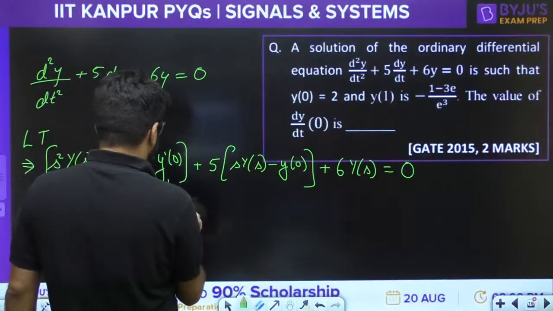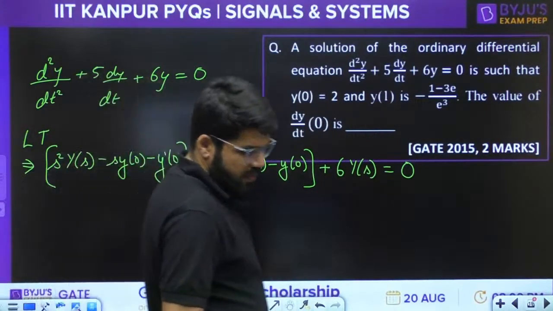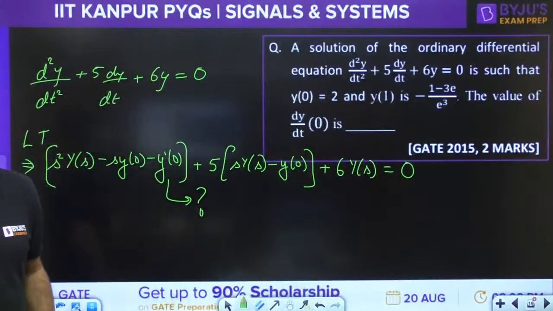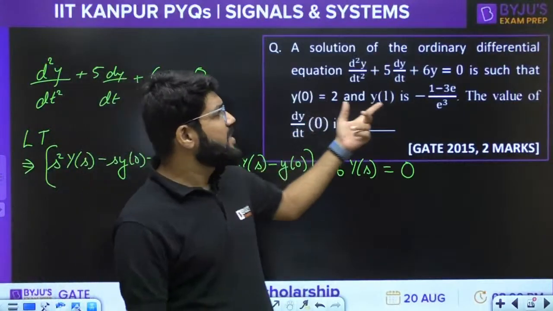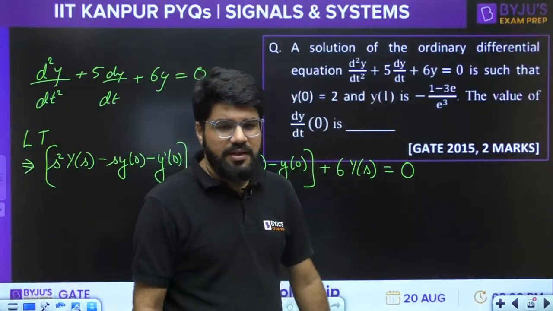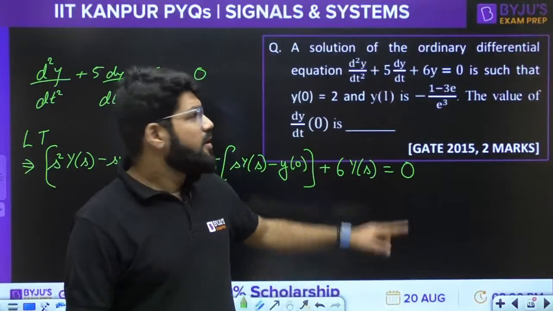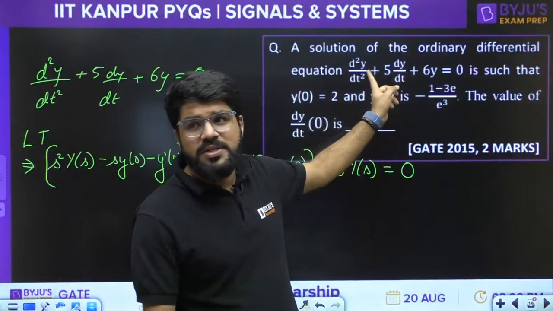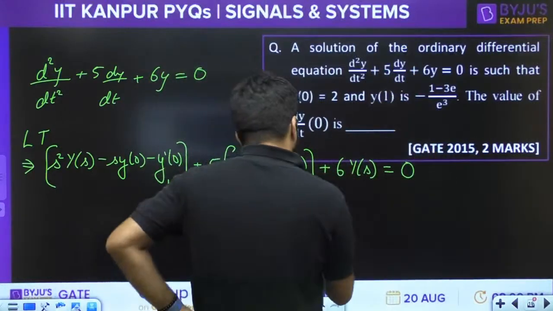Okay, here this is unknown. This is not given, y dash 0. We need the initial values to solve the differential equation by Laplace transform, right? So we have to find CF. CF will give you two unknowns, and it's a very simple case. The auxiliary equation will be solved. The roots are -2, -3. Roots are real and distinct. Okay, so this has to be solved by CF.